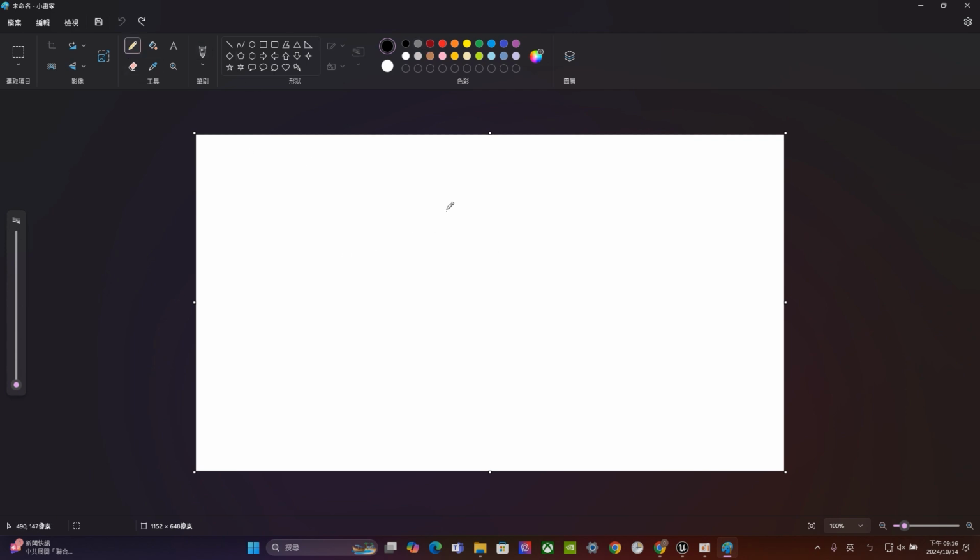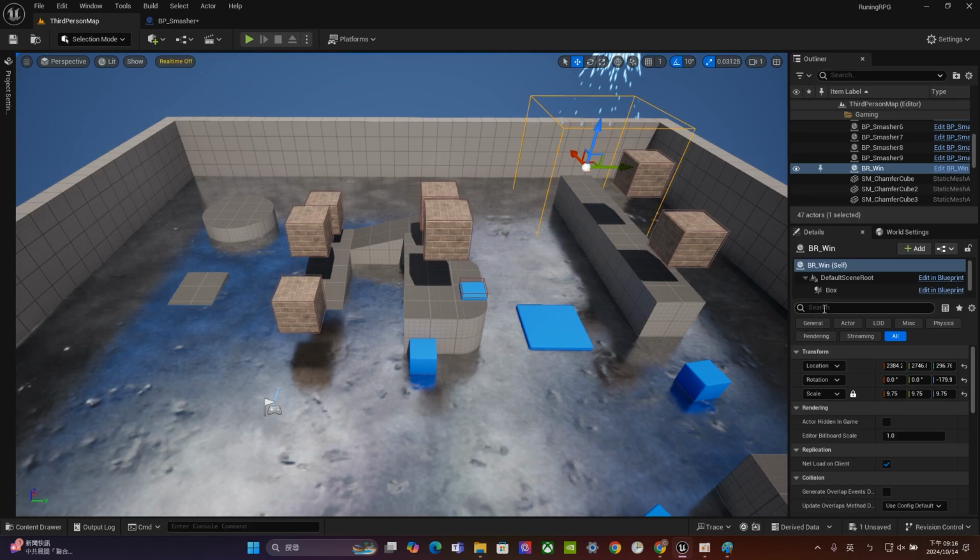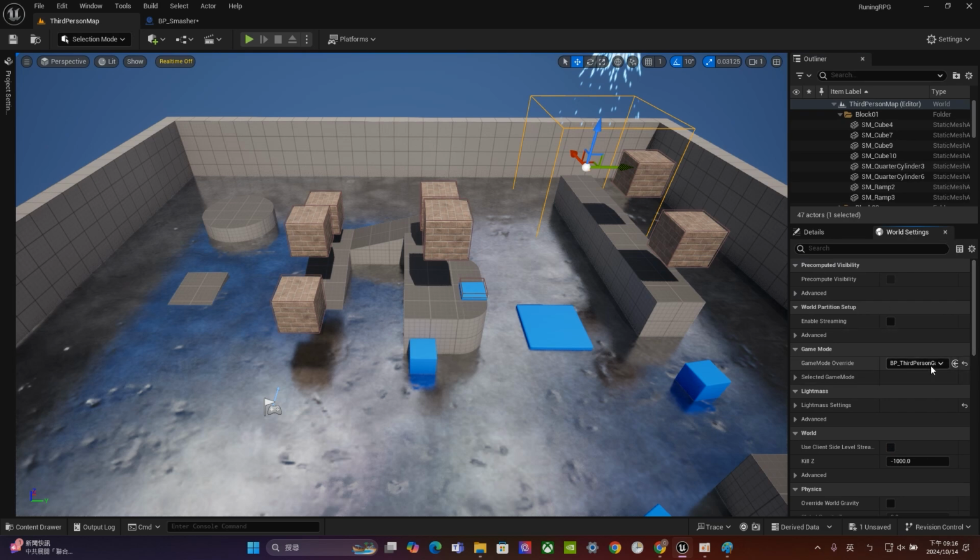Okay. So first thing, for the entire game, the game mode is a third person parkour game, right? This one has already been set up because inside Unreal, when you choose this template, it already gives you the idea that this game is about the third person BP, the third person template. So the base setting has already been done.